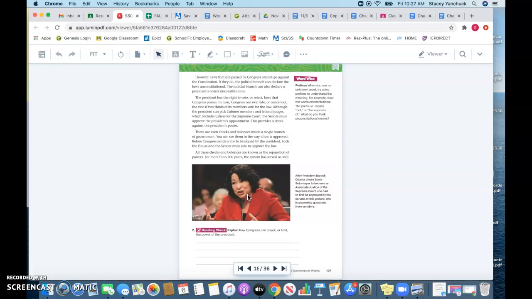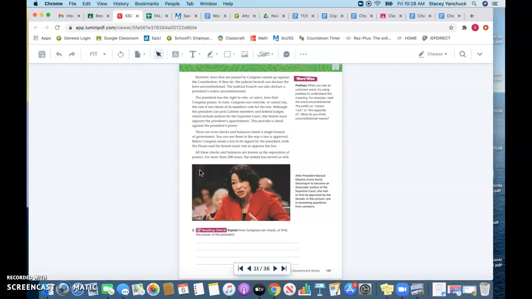Although the president can pick cabinet members and federal justices, which includes justices for the Supreme Court, the Senate must approve the president's appointments. This provides a check against the president's power. So again, those cabinet members are chosen by the president, but they need to be approved. The Senate is going to be there saying, okay, we approve this person and this person, but not this person. There are even checks and balances inside a single branch of government. You can see them in the way that a law is approved. Before Congress sends a law to be signed by the president, both the House of Representatives and the Senate must vote and approve that law.